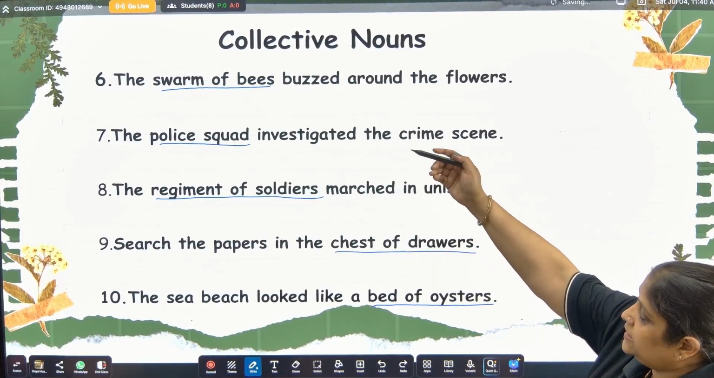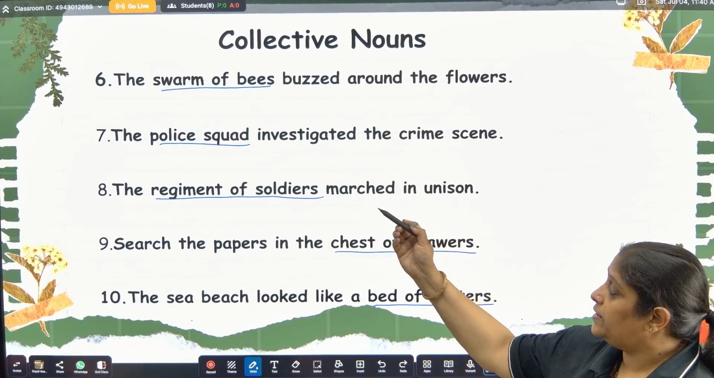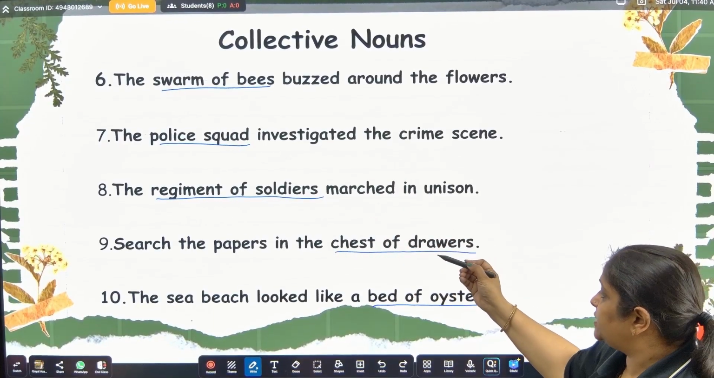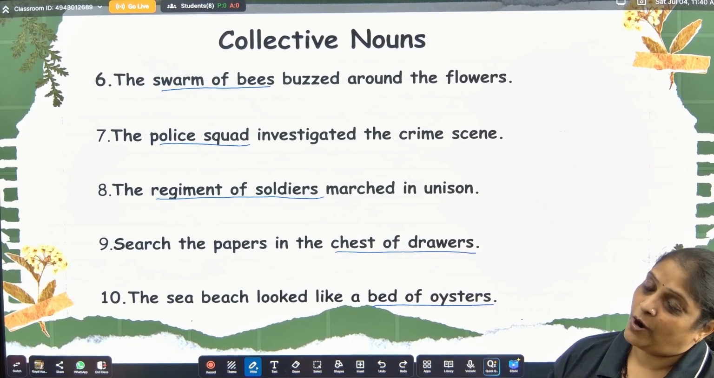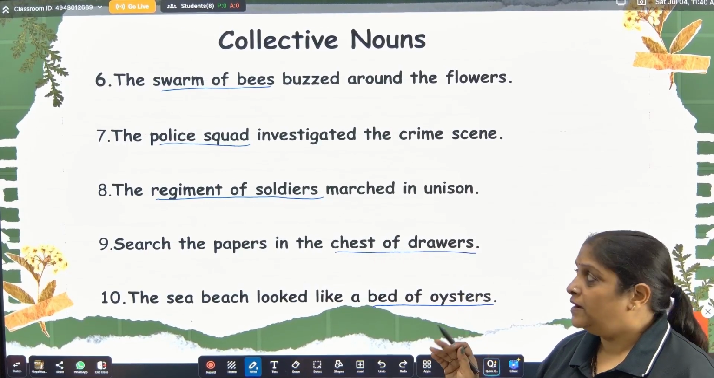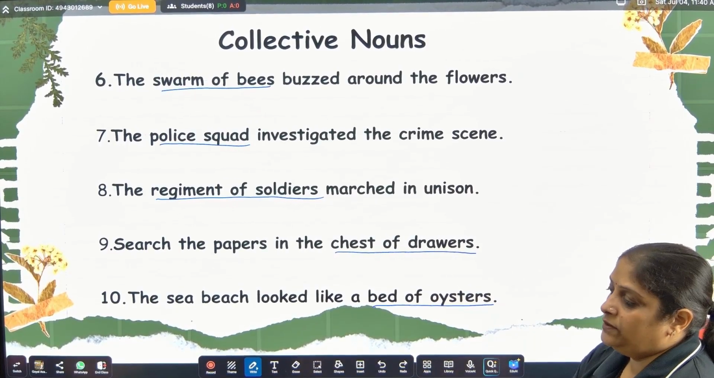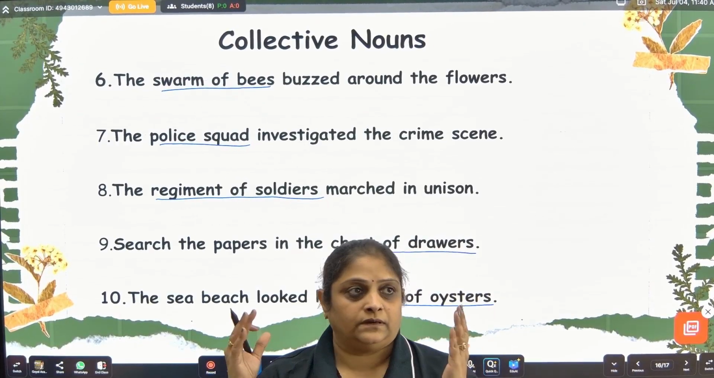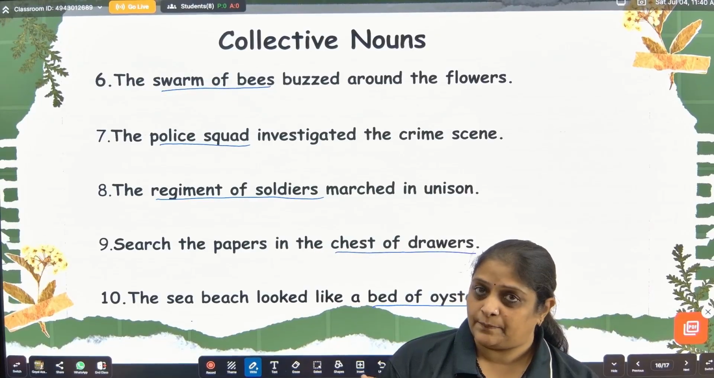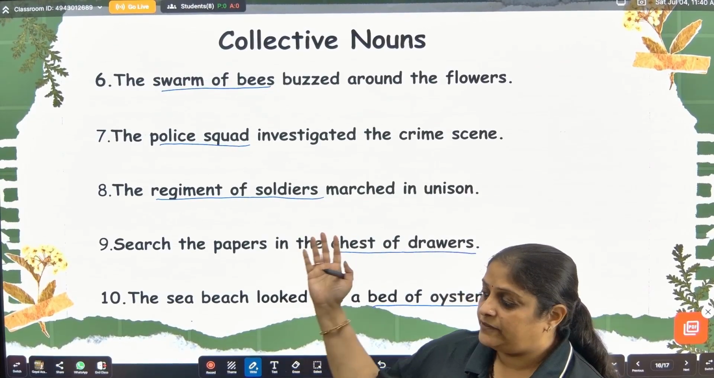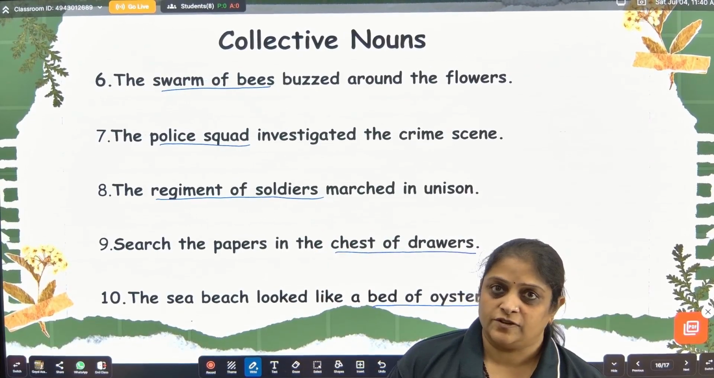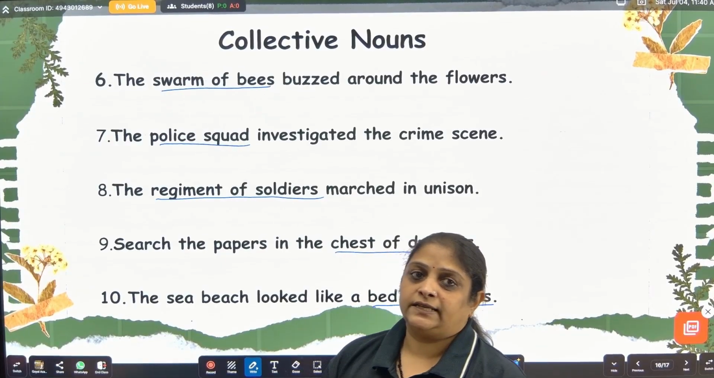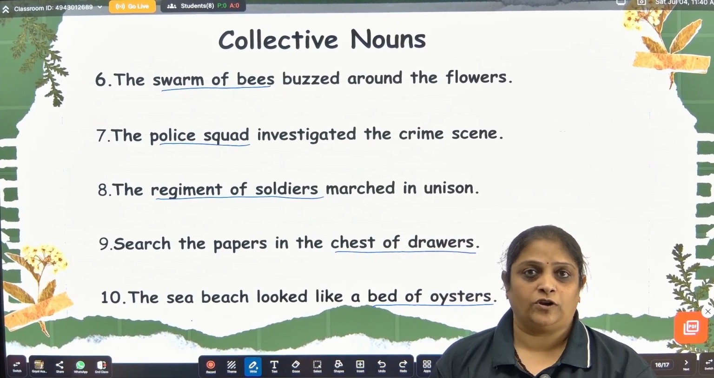Let's see once again. Swarm of bees, police squad, regiment of soldiers, chest of drawers, and bed of oysters. All these are the examples of collective noun. Okay, so we have covered the complete topic of noun with types of noun and examples of all types of noun, and then we have also done the practice of sentences. Okay, I think this must be clear to all of you.